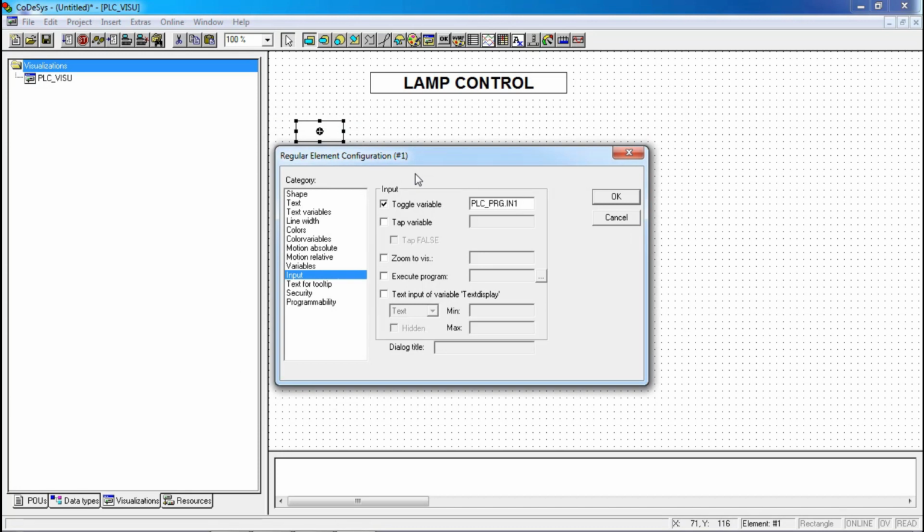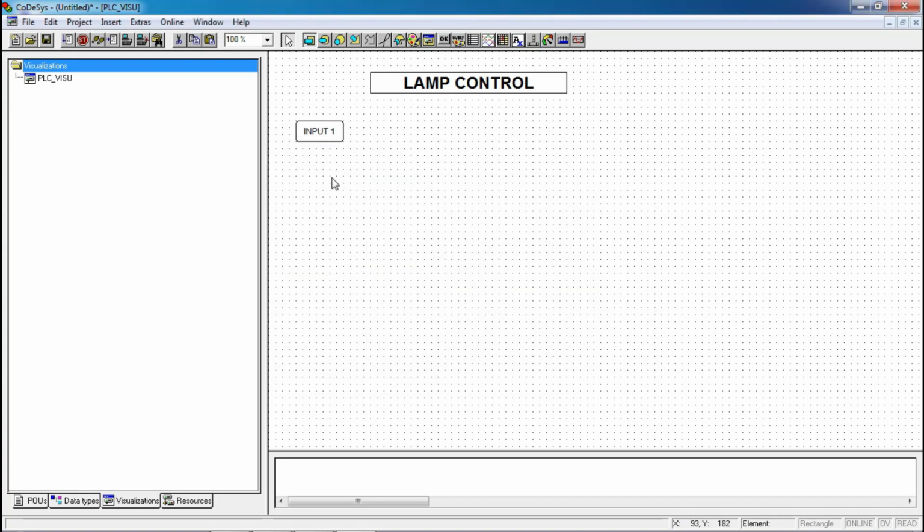This will be the best method. Selecting a tag by pressing F2, there are fewer possibilities to make errors. Okay, click on OK.